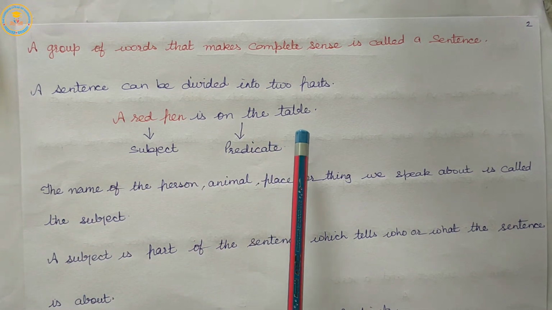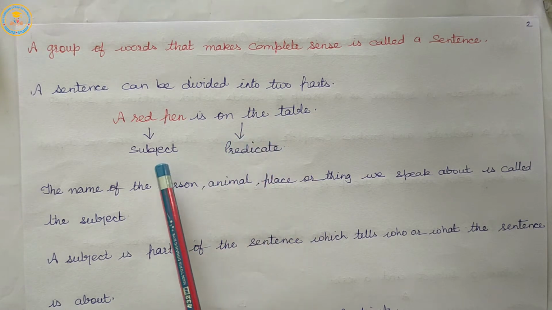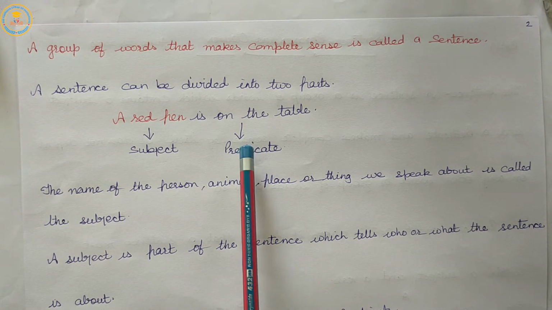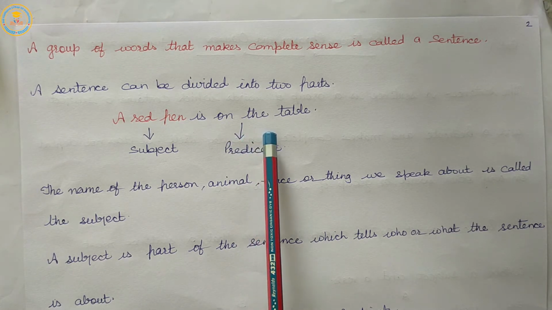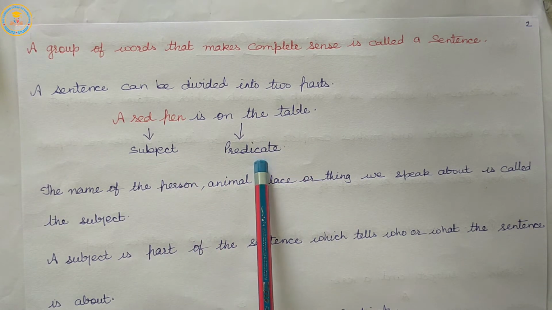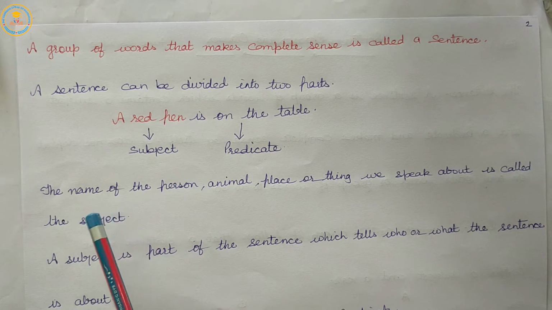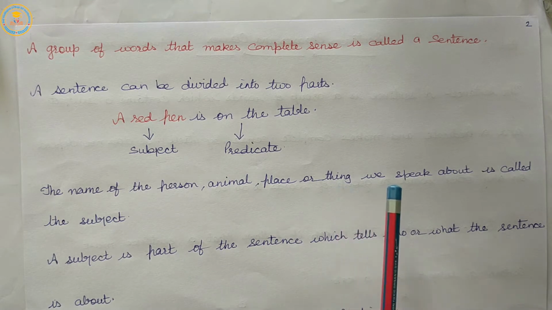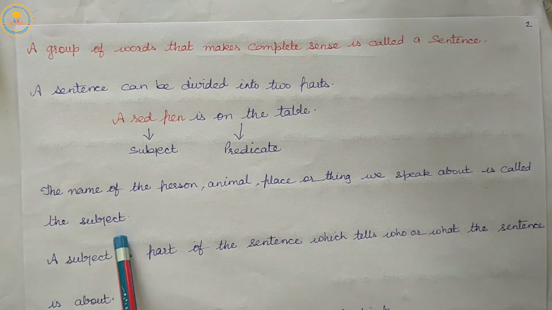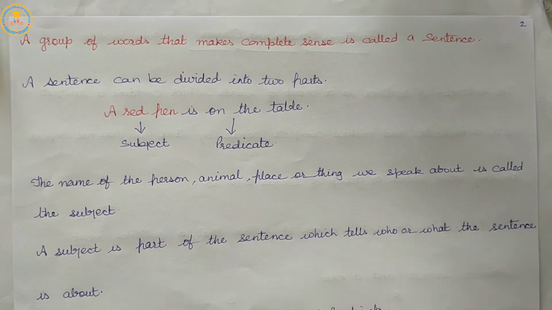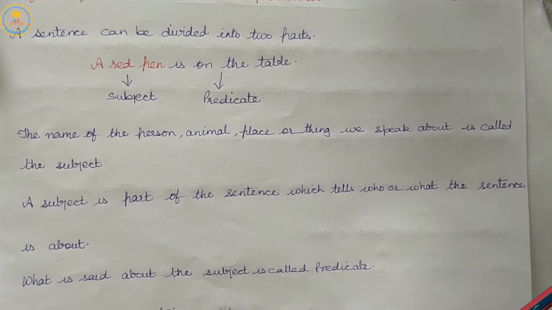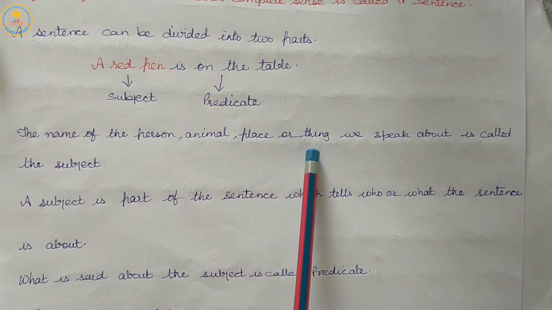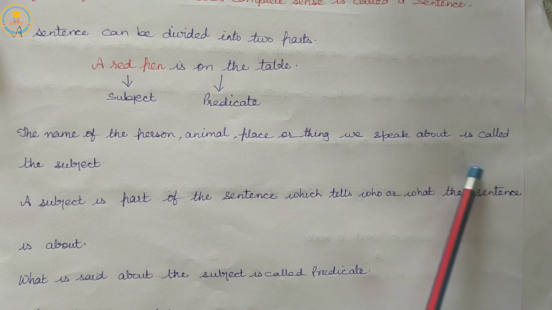Before making a sentence, you must know what is subject and what is predicate, because a sentence is a group of words that makes complete sense and has subject and predicate. So, let us see what is subject. Subject: the name of the person, animal, place or thing we speak about is called the subject.